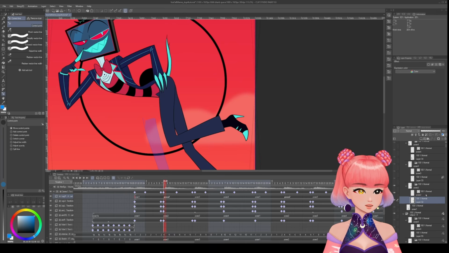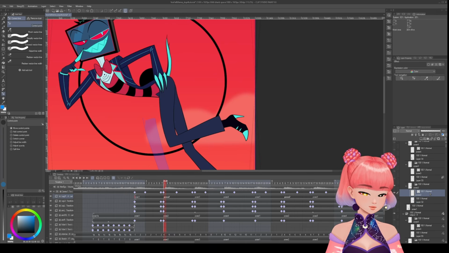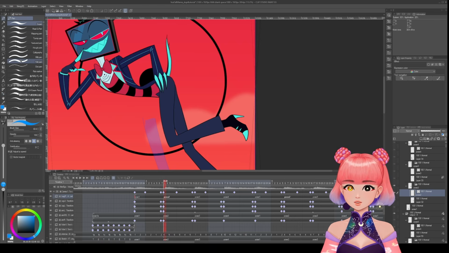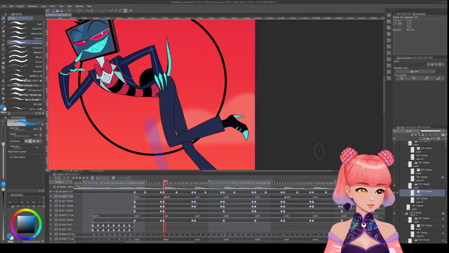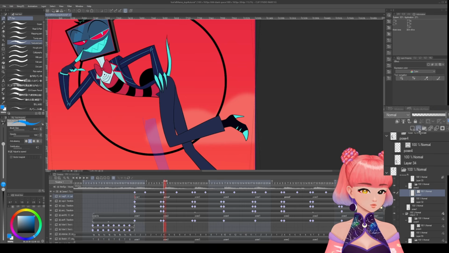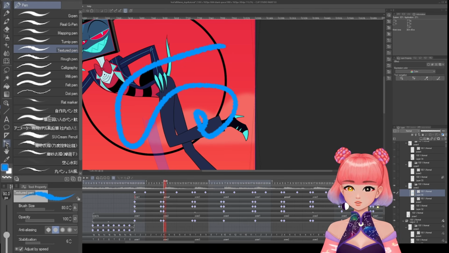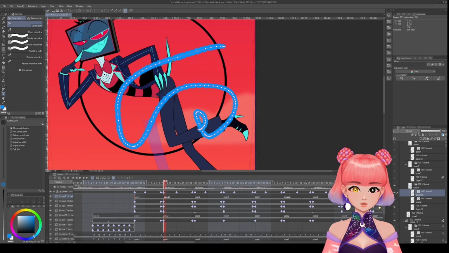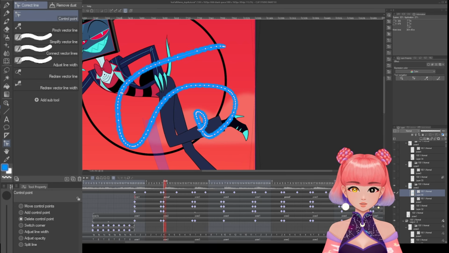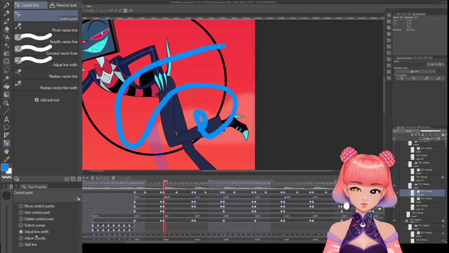Oh, and did I tell you about how amazing CSP's vector layers are? Let me show you. First of all, you can use any pen you want in this vector layer. You can just create it using this button here, new vector layer, and you can just draw anything. If you mess up the line art, let's say, oh my god, I want this to be a better curve. Well, then you can just go to this tool right here and you can see a bunch of control points and you can move them around to get your perfect line. And you may think, wow, there are so many control points. Well, you can delete them. You can just delete half of them to make it easier to move your lines. And you can also adjust the line width with this. Boom, extra thick.